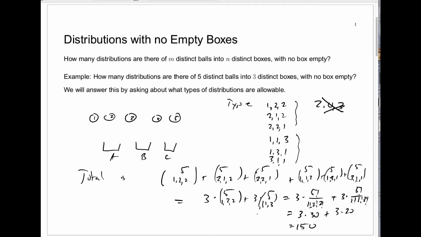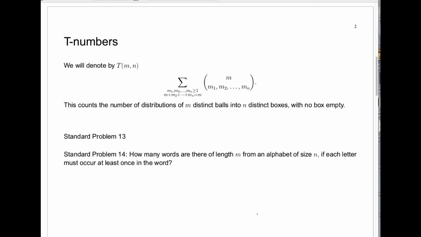Here's a question. Can we generalize this? The answer, of course, is going to be yes, but it's not going to be quite so easy. In order to generalize it, we're going to have to give a new name to things so we can talk about them more easily, and these will be called the T numbers. We denote by T(m, n) this number of ways to put m distinct balls into n distinct boxes.